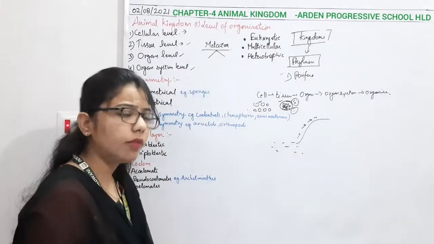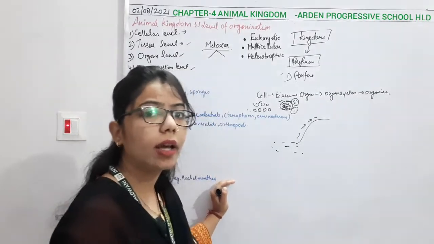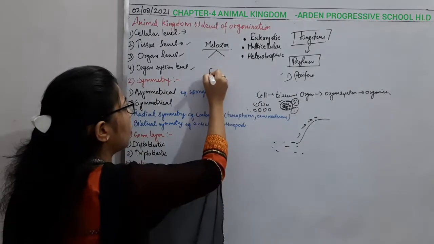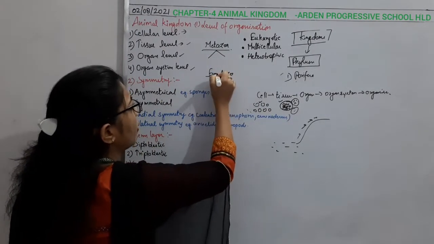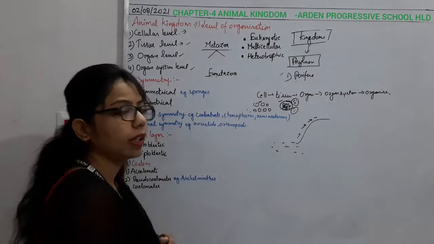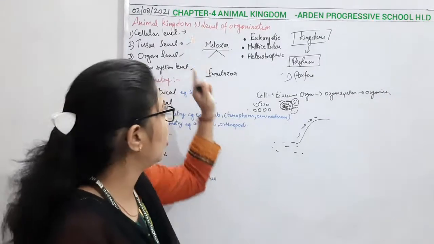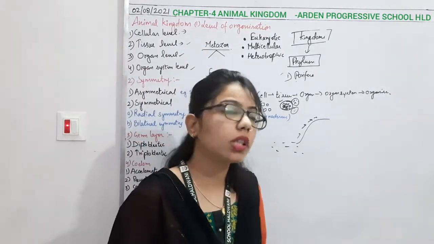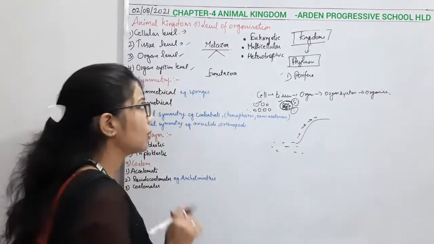And the second one, all the other 10 phyla, we are calling them Eumetazoa. Why are we saying Eumetazoa? Eu means true, and metazoa indicates animals. It means that they are the true animals, but only Porifera, because they have all the primitive features, we are calling it Parazoa. Okay, so this much is there.